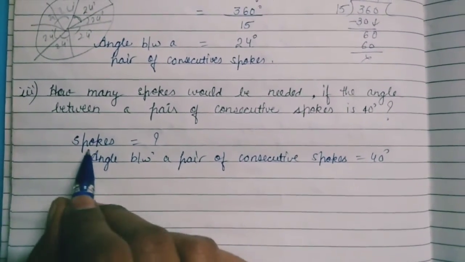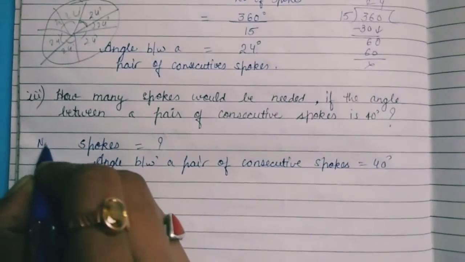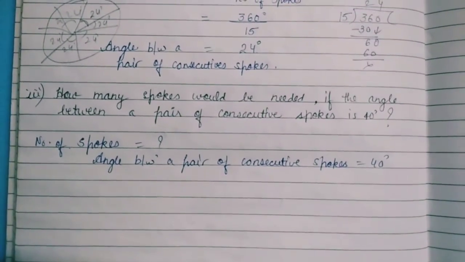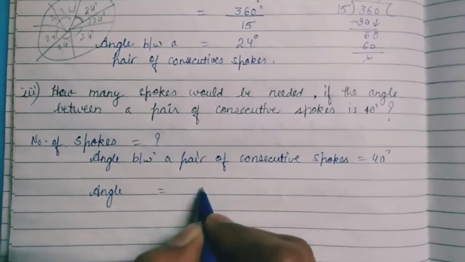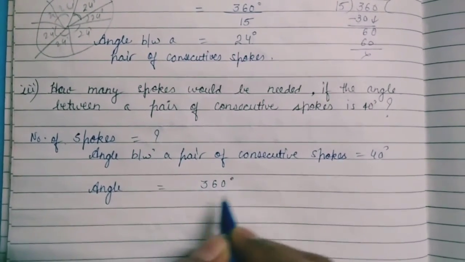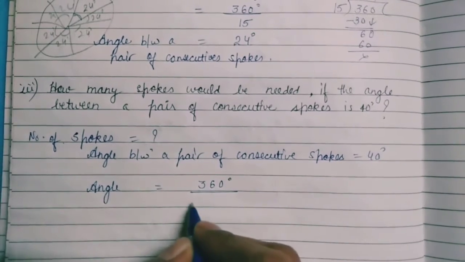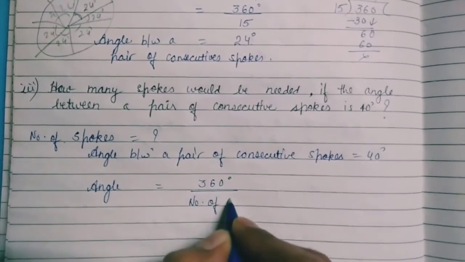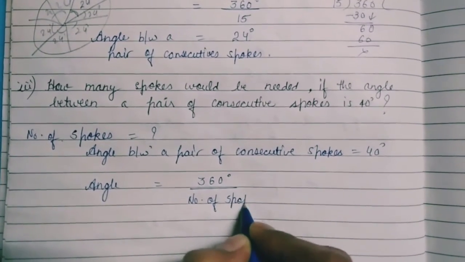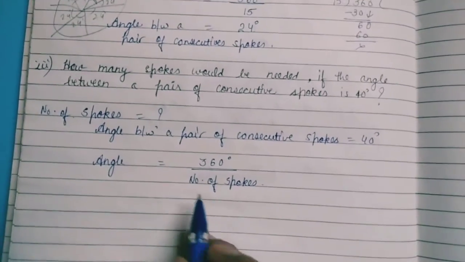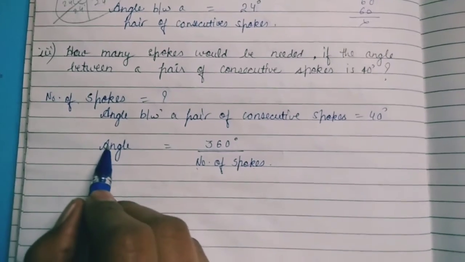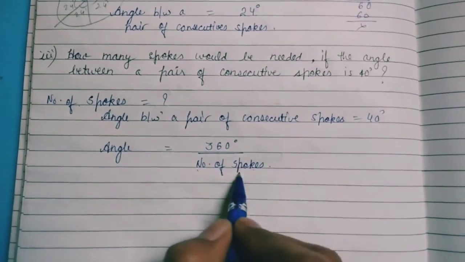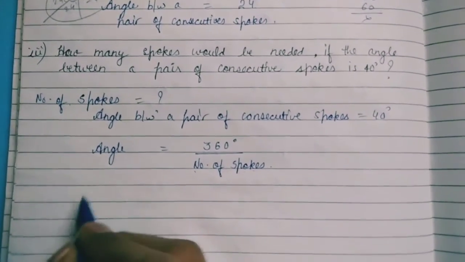So we need to find the number of spokes. We see the consecutive angle is obtained from 360 degree divided by the number of spokes. So we are simply shifting the number of spokes to the place of angle, and the angle will come to the place of number of spokes.